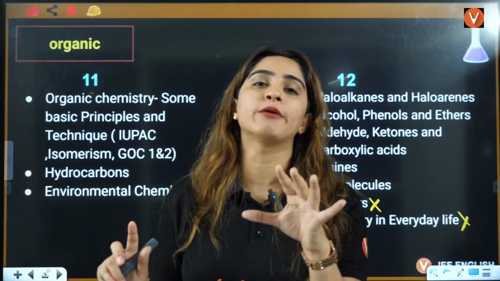That means it has gained 2 electrons, so its valency is 2. Understood now? If someone loses 2 electrons, its valency is 2. If someone gains 1 electron, its valency is 1. Valency is how many electrons you gain or lose to become stable. All this you are going to study in chemical bonding. Okay, everybody?